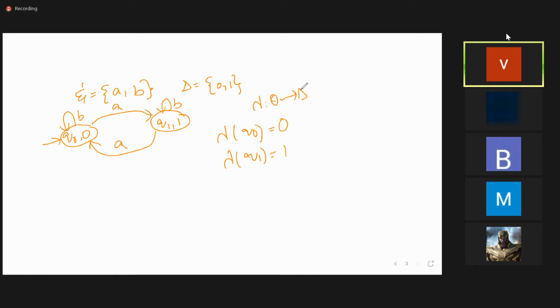Suppose W is equal to A, B, A. Assume the given string is W is equal to A, B, A. How can I construct this? Q0. Q0 on A, where is it going? Look at the diagram and tell me.